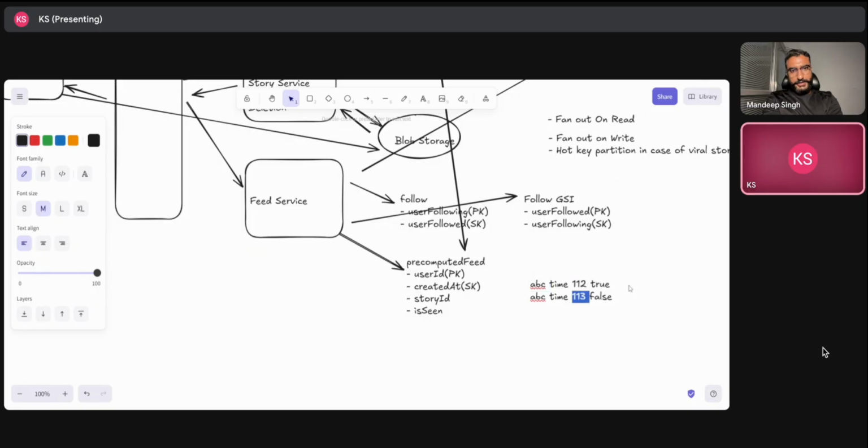You can keep a list as well as entries, since DynamoDB supports both. Whichever is more feasible, which requires less computation, we can use that approach. Both can be implemented in DynamoDB.